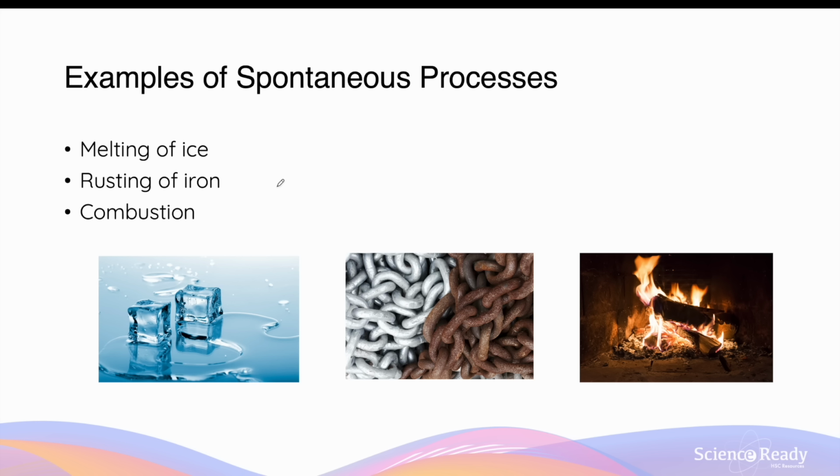The rusting of iron is really just the combustion of iron solid with oxygen gas to form iron oxide. So here we have formation of iron(III) oxide, which is Fe2O3. The rusting of iron is an exothermic process with an enthalpy change of less than 0.